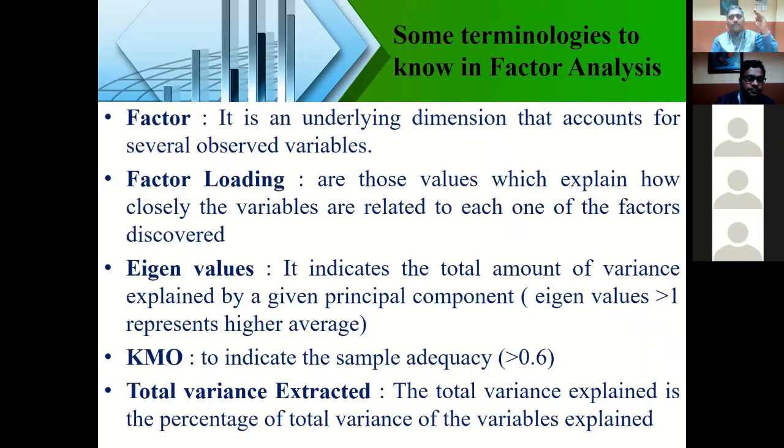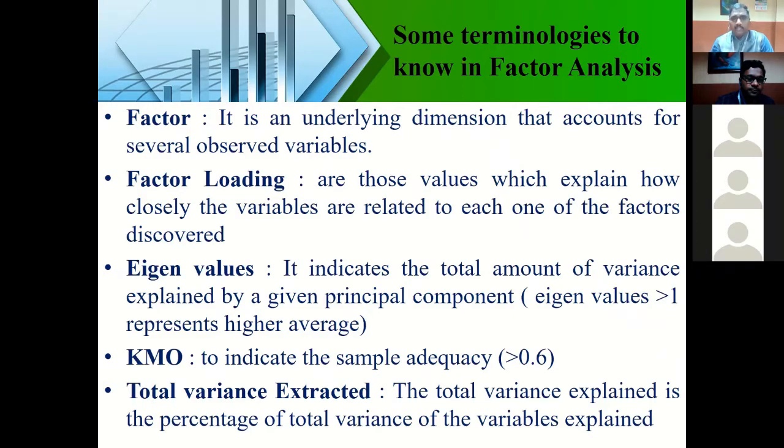It will show only the components with eigenvalues of one or more than one. That shows that your 20 or 30 items can be put under 3 factors. You get that confirmation by seeing the eigenvalue in the total variance table. That is what the eigenvalue is.